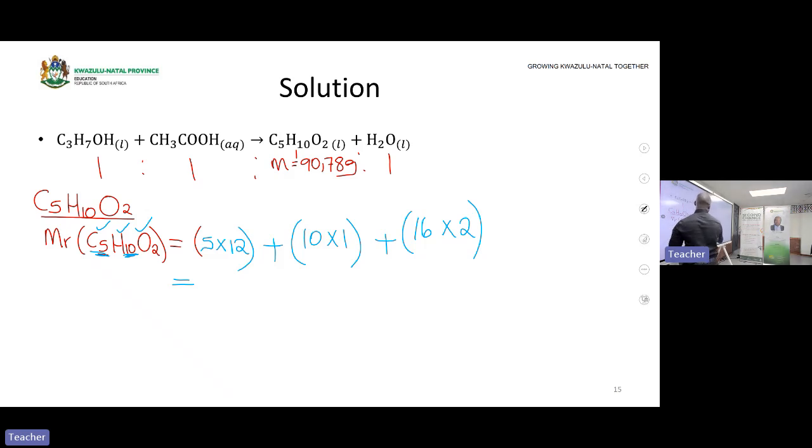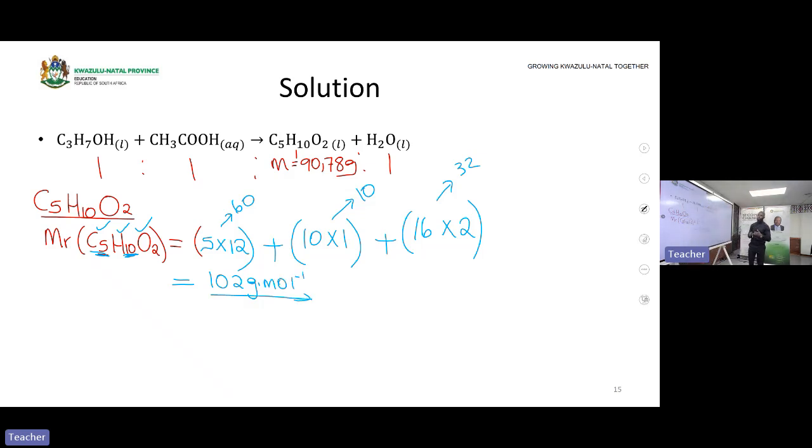Here you will get 60, and then here you will get 10, and then here you will get 32. If you add all 3 of them, you will find that your molar mass is 102 grams per mole. So this is the molar mass.